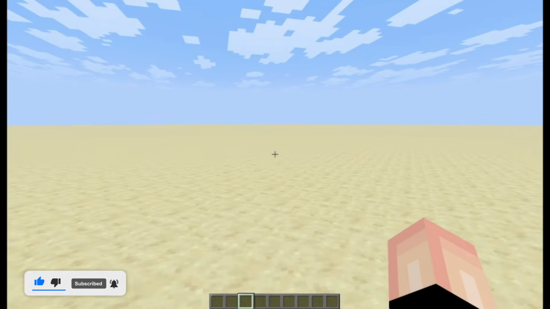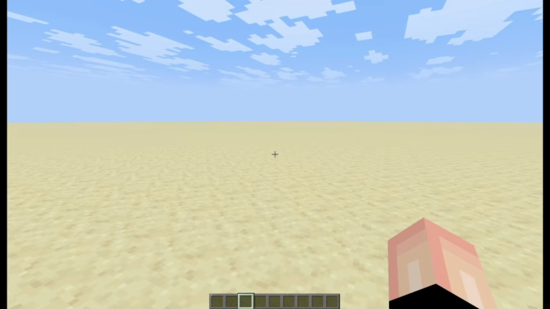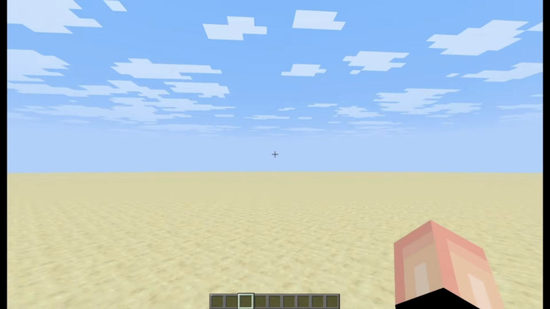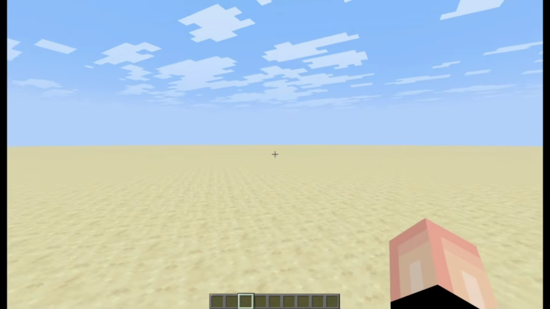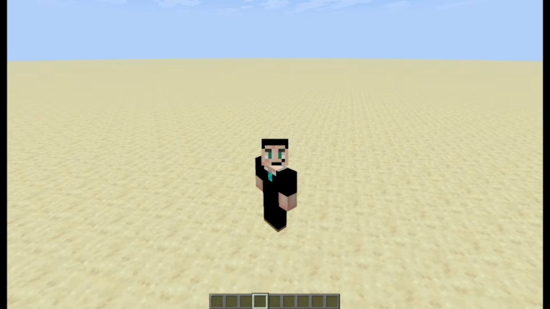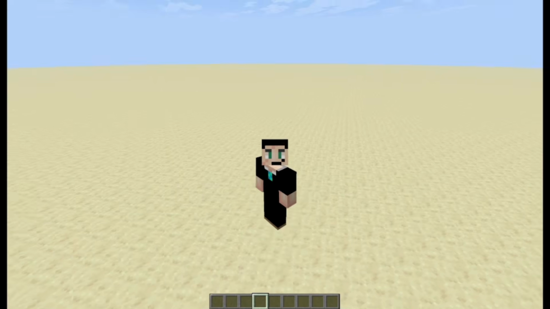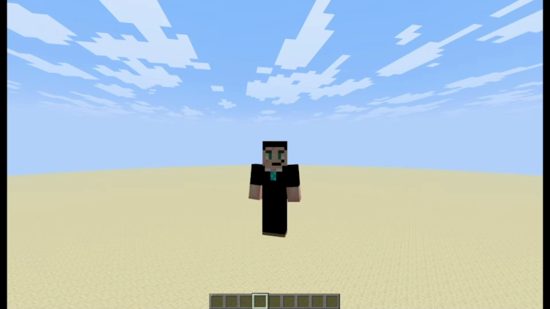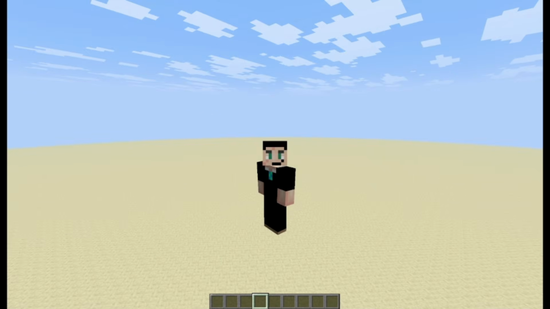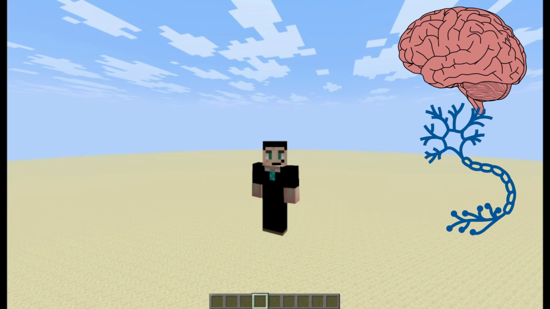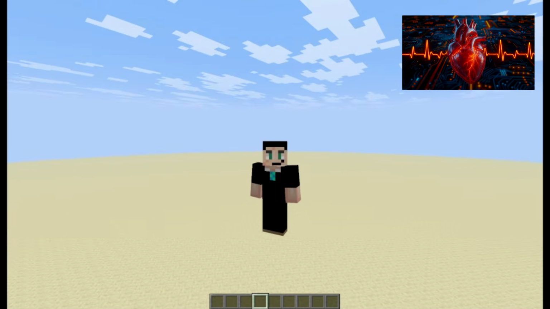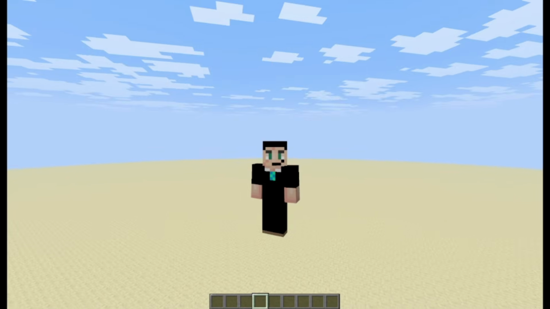So what we're going to be doing in this project is creating and constructing a living organism, or at least an organism that can respond to change. I've been incredibly impressed with how God has designed the human body. In my anatomy and physiology classes, I've been fascinated by the bioelectrical nature of the human body: how the brain works, how the nerves work, how the rhythm of the heart is controlled by electrical currents and stuff like that. And I was wondering if I could even try to replicate that in Minecraft.